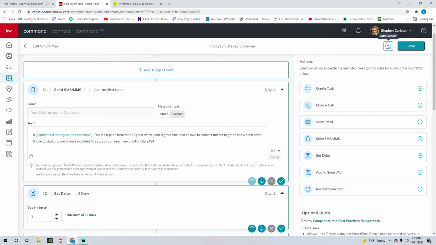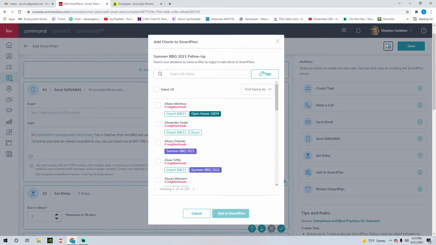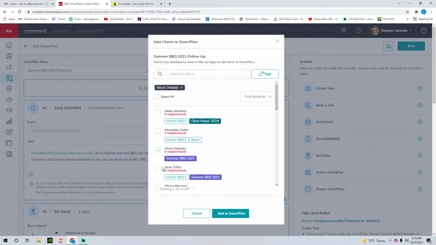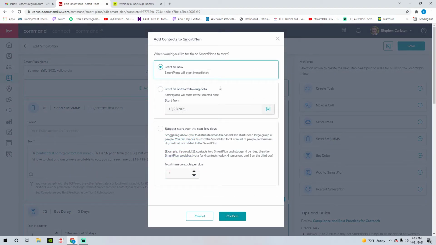Now we can actually go ahead and add these contacts. Let's go ahead and do that. There they are right at the top. Nice and easy. And if we wanted to, now we would just hit add to smart plan. Okay. And we could do a couple of different things here. I would recommend just starting it right away.